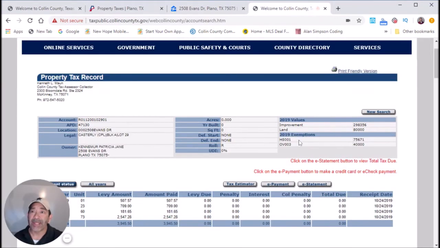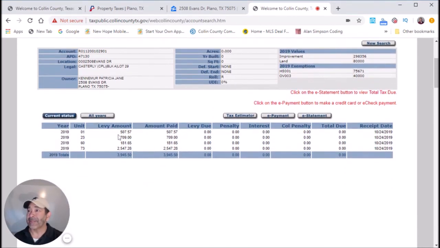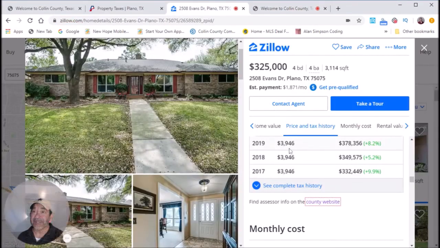Now, right below that, you're going to have your exemptions for 2019. This one has a homestead and looks like an over 65 exemption, and it's going to come into play here in a second. All right, right down here, you'll see the year again, 2019. This is the amount of the taxes, $3,945.50. Again, you'll see that right here.